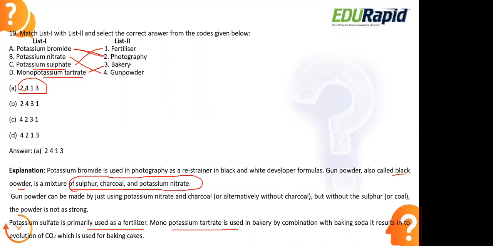Along with that, here in the baking industry, when we are adding this monopotassium tartarate, it undergoes fermentation, not fertilization. It is the fermentation process during which there will be evolution of carbon dioxide gas. So we know that our cakes as well as bread, pastries, all of these are fluffy food, right? It is so soft and fluffy. It's all because of the presence of carbon dioxide gas, which is released during the reaction, during the fermentation process. Okay. Moving to the next question.